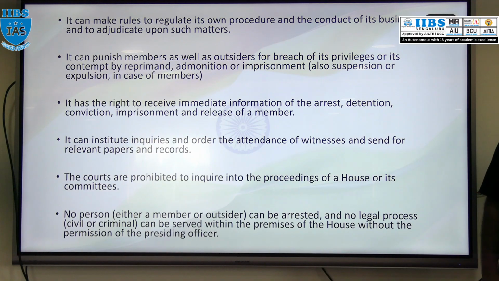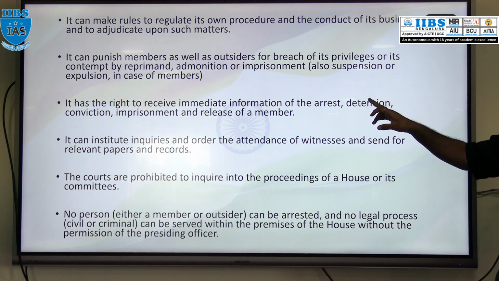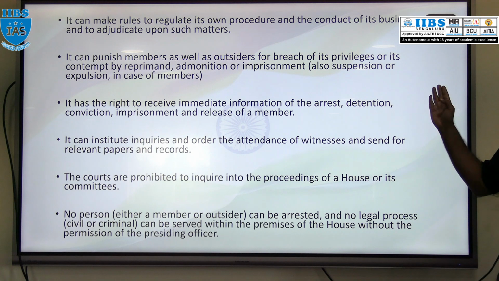And the house has to receive immediate information about a member of that house, a member of Lok Sabha or Rajya Sabha, if that member has been arrested, detained, convicted or imprisoned, or released from jail. The information should be given to the particular house, and that too immediately.